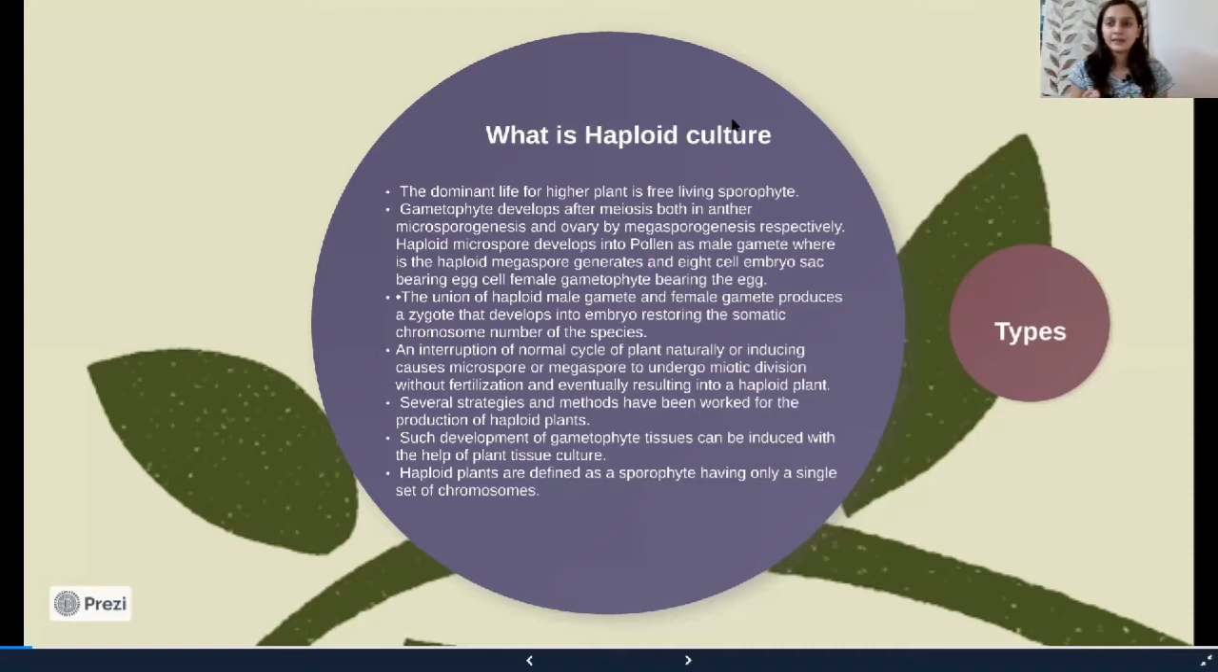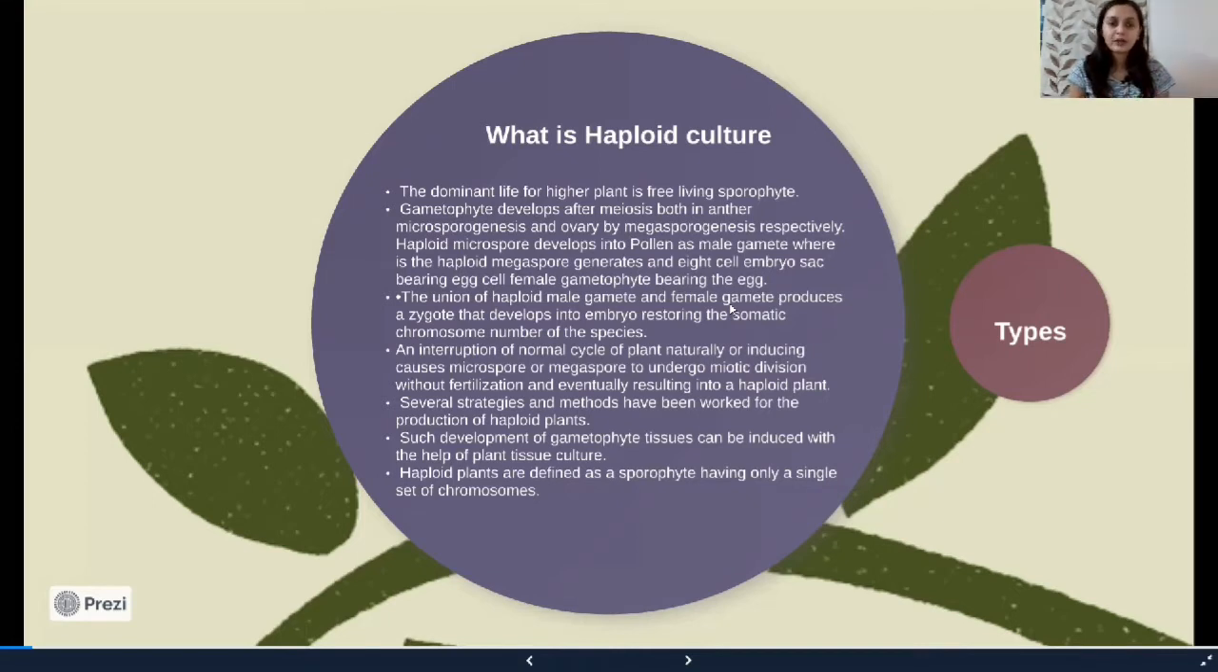The dominant life of a higher plant is generally a sporophyte, which is 2n. But the gametophyte develops after meiosis, which is known as reduction division, and the formation of the male gamete or male part of the flower is called microsporogenesis, and the formation of the ovary is called megasporogenesis, and they both occur in a flower, right? In a plant, basically. And they are always haploid, always pure, always n in number.